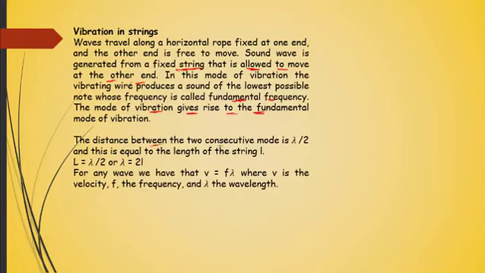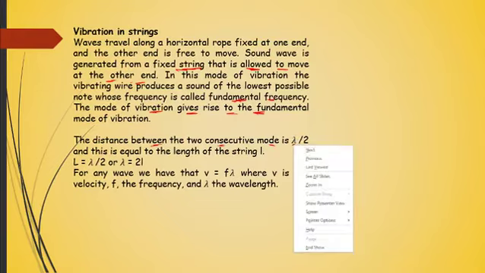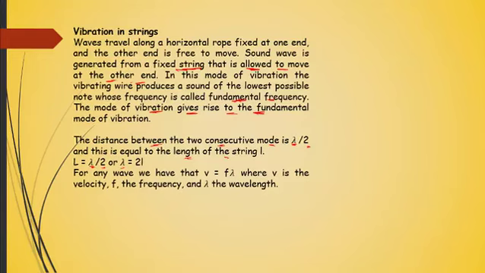Now, the distance between two successive nodes in a string is known as wavelength divided by 2. This is a Greek alphabet called lambda, wavelength divided by 2, and it is equal to the length of the string, which is L. So you can say lambda/2 = L, or wavelength equal to 2L at any point in time.